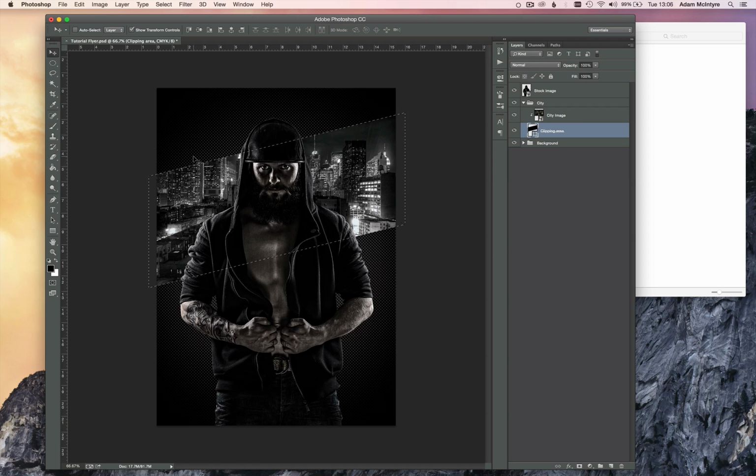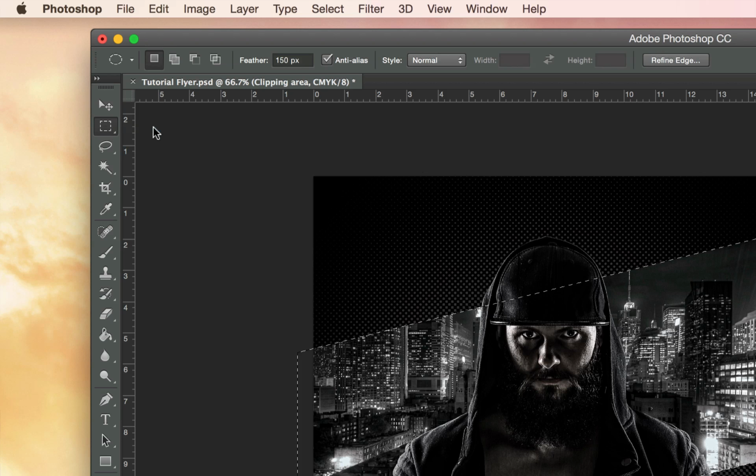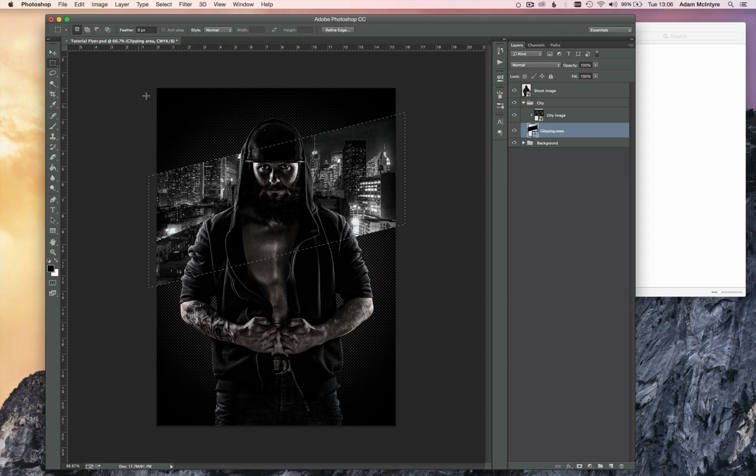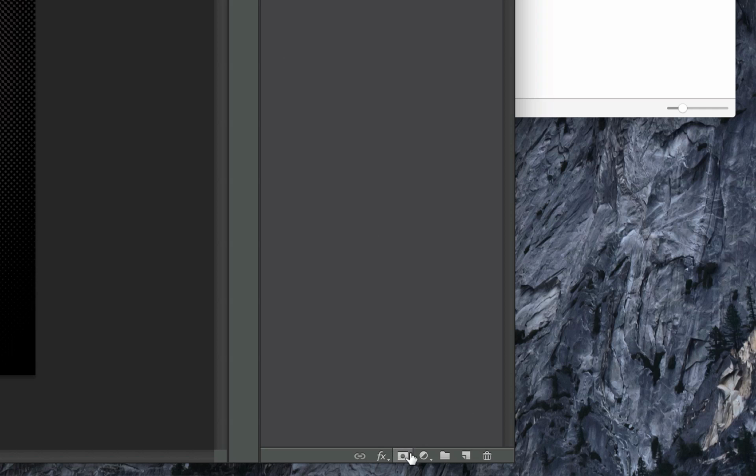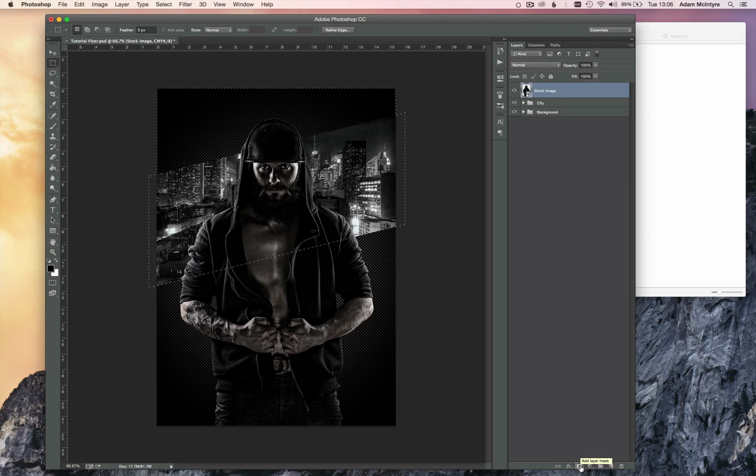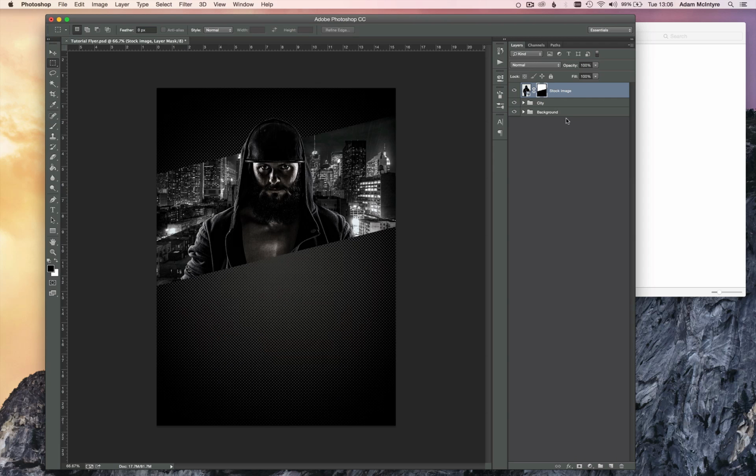Then I want to go back to our marquee tool, select the rectangular marquee, make sure there's no feathering, 0 pixels. Hold down Shift, and I'm just going to select this additional area on top. So by holding Shift, we can add into that. Now go back, click on your stock image, and then click this little icon here, the layer mask tool. And then you'll see our guy, he only shows up in the area where we had selected.